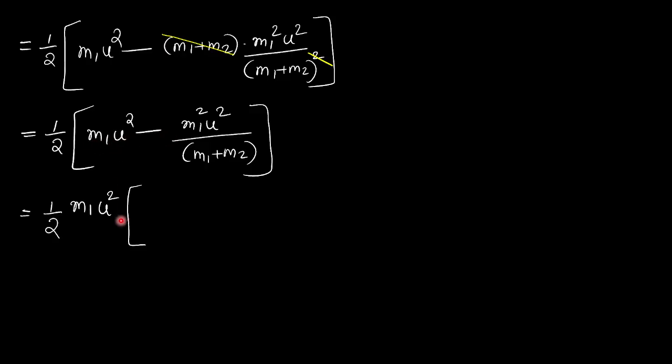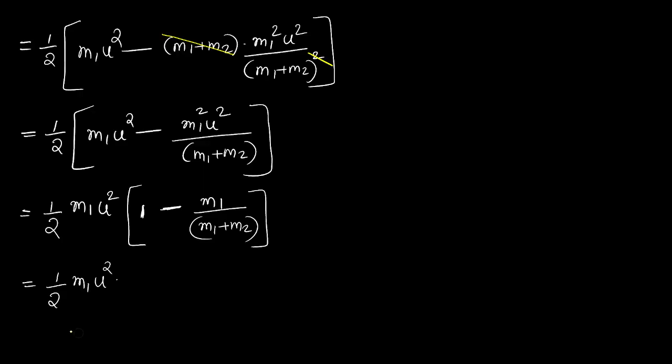Here m1 u square is taken out, only 1 is remaining, and one m1 is remaining. So it will be half into m1 u square.